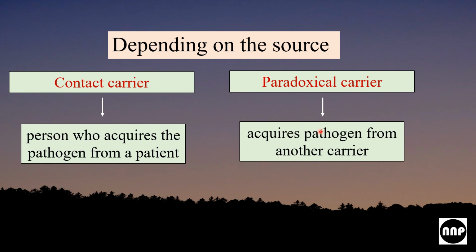And on the basis of the source, we have two types of carrier: contact carrier and paradoxical carrier. Contact carrier is a person who acquires the pathogen from a patient, hence they are known as contact carrier. And paradoxical carrier refers to the person who acquires the pathogen from another carrier. So if they acquire the pathogen from another carrier and become a carrier, that is known as paradoxical carrier.